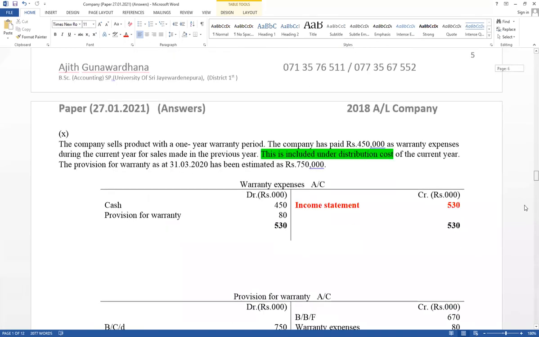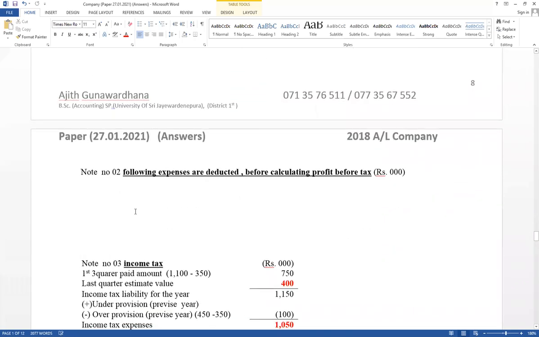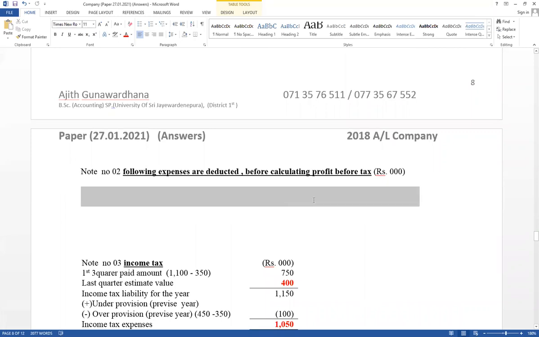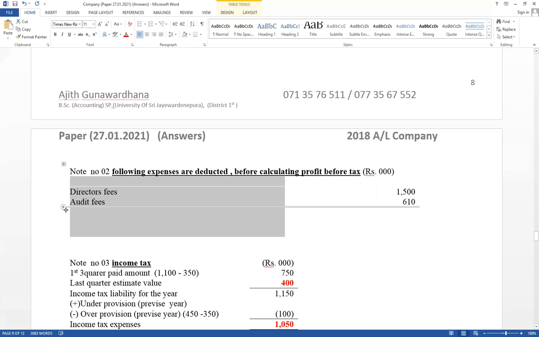Note number 2, no need to calculate total value. We have to disclose important expense. Following expenses are deducted before calculating profit before tax. Therefore, here should be included director fees and auditor's fee, as well as property, plant and equipment depreciation. Take the property, plant, equipment depreciation also.